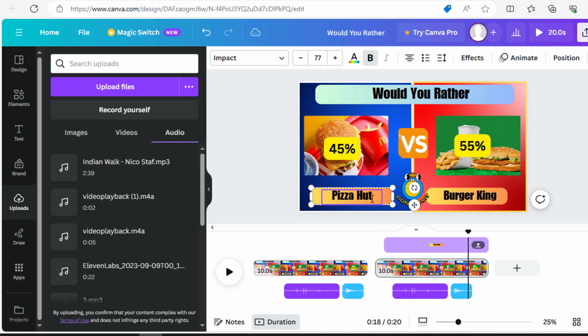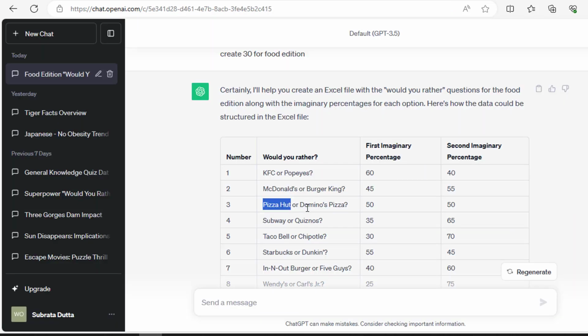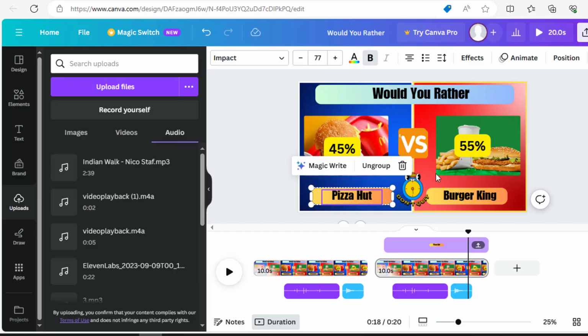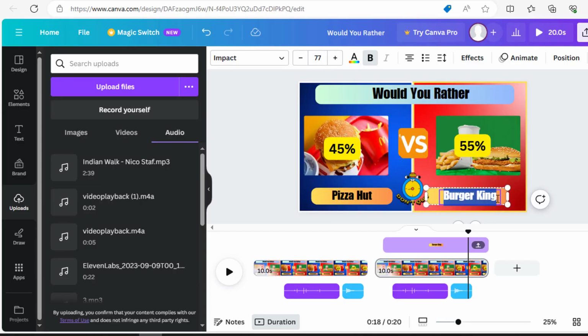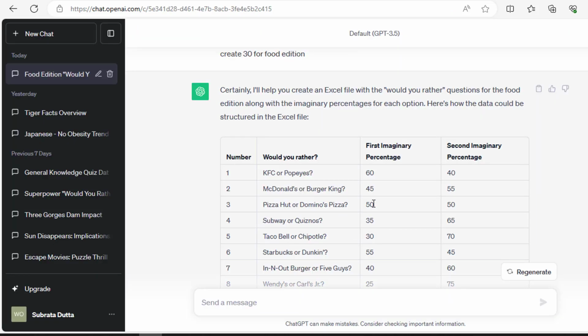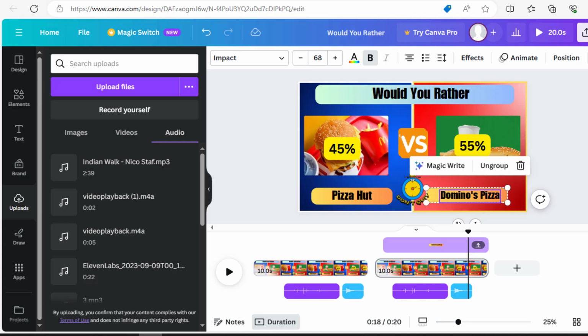Paste it here. Copy the other option. Select this text and paste it here. Also change the percentage options.